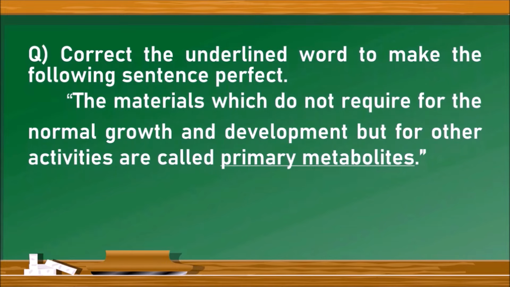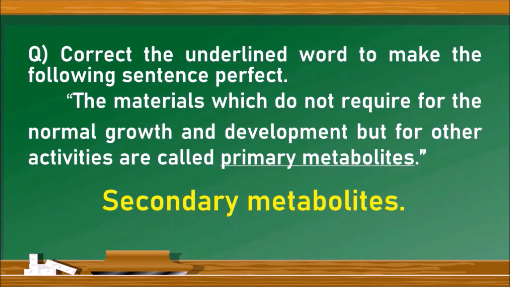Next question. Correct the underlined word to make the following sentence perfect. There is a sentence in which a word is underlined. We need to correct it. The materials which do not require for the normal growth and development but for the activities are called as primary metabolites. Actually, such kind of substances are called as secondary metabolites. Hence, the answer is secondary metabolites.